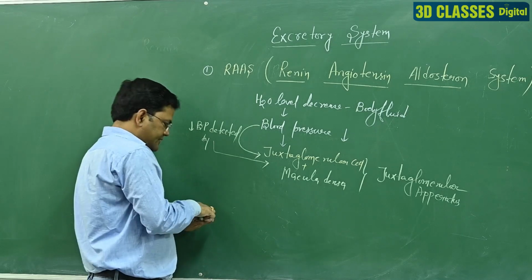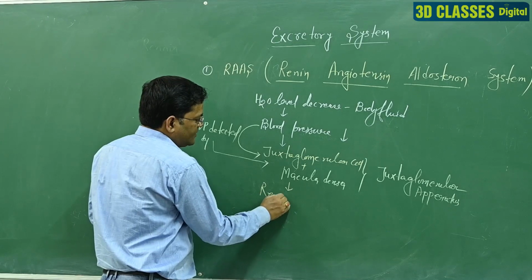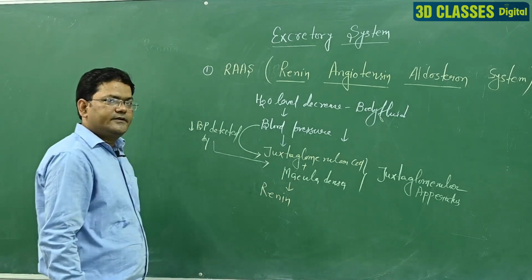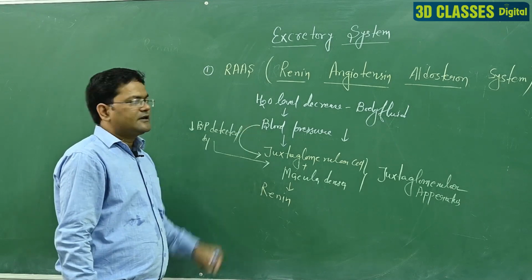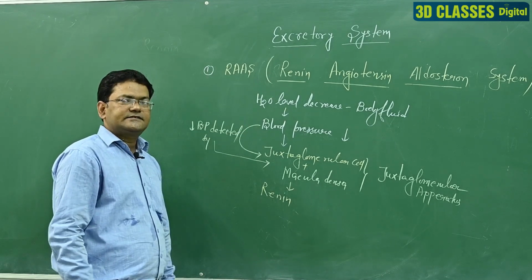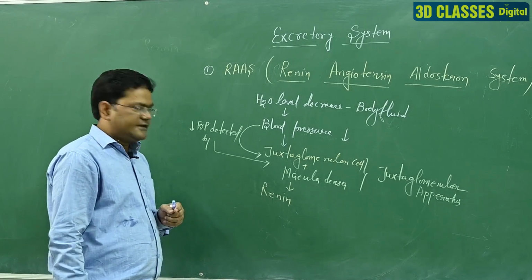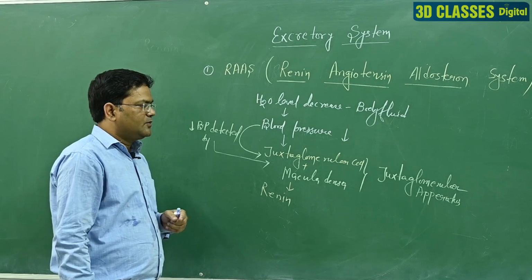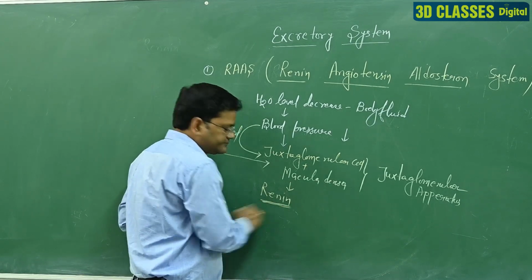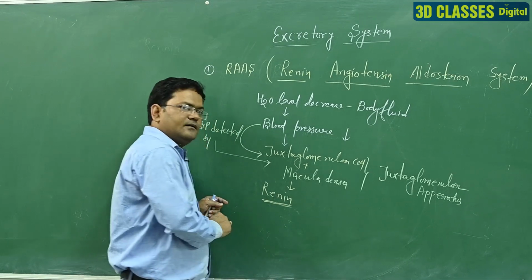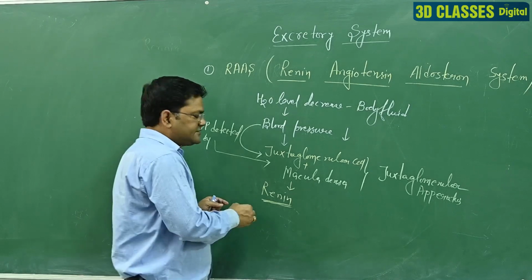After that they secrete renin. That means when blood pressure fluctuates and decreases in our body and the water level is also very low in body fluid, renin is secreted with the help of the juxtaglomerular cell, and then this renin starts the excretion process step by step.